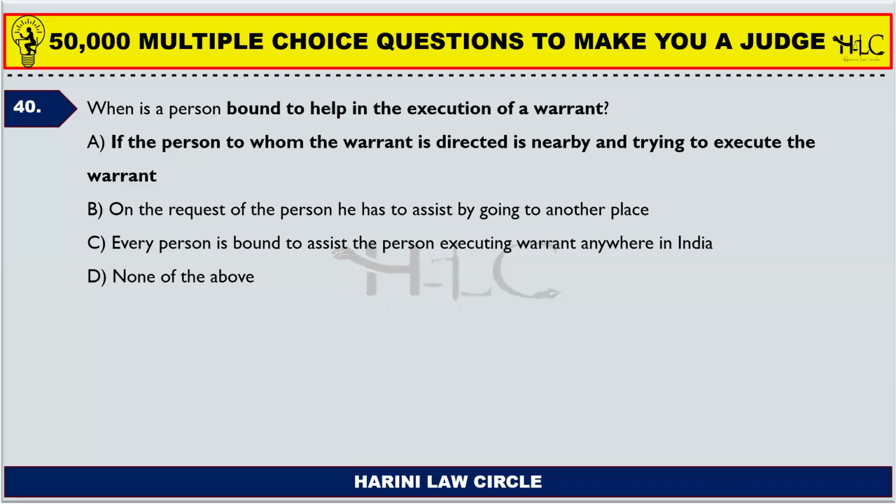You are standing nearby to the person who is executing such warrant of arrest. Now, you need to help that police officer or the person who is trying to arrest that person who is under the execution of a warrant case. You are bound to help. You cannot stand and watch a police officer struggling to arrest a person who has committed an offense which comes under a warrant case.